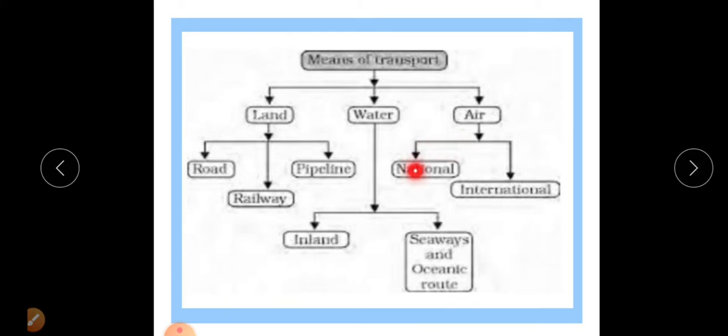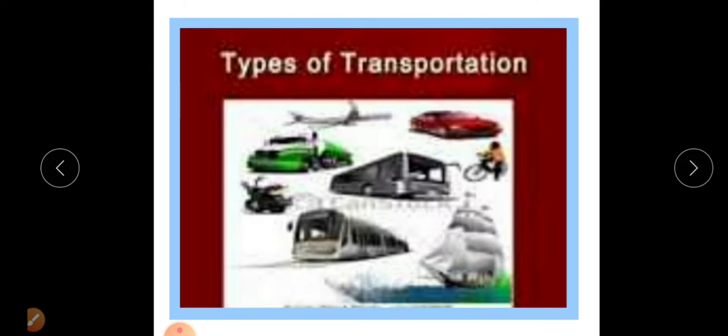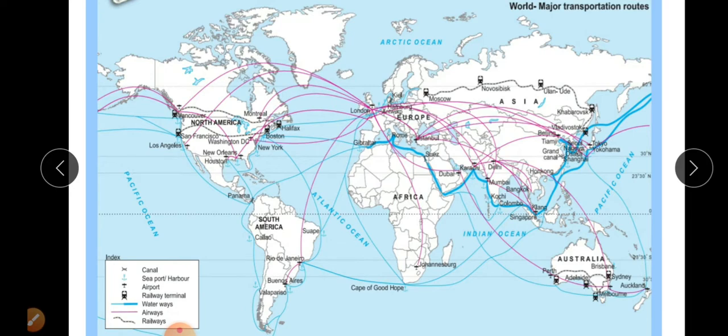Air transportation is also subdivided into two types: national air transportation and international air transportation. We also use different types of vehicles for different transportation modes. In your textbook, there is a map which shows the different types of transportation and their density in the world. The heading of this map is The World's Major Transportation Routes.